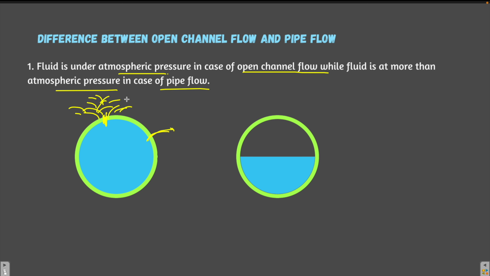It is not under atmospheric pressure. This is the case of pipe flow. And here the liquid is flowing, this is the cross section of the channel, and the pressure is atmospheric pressure. So this is the case of open channel flow.